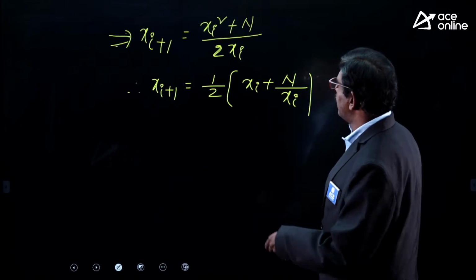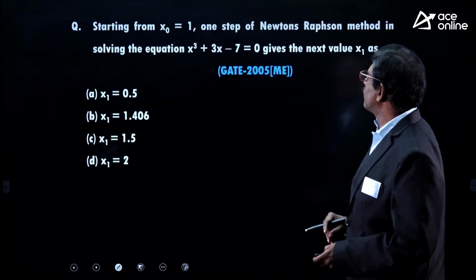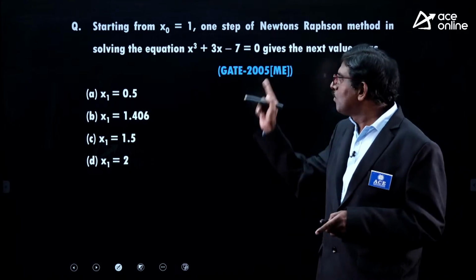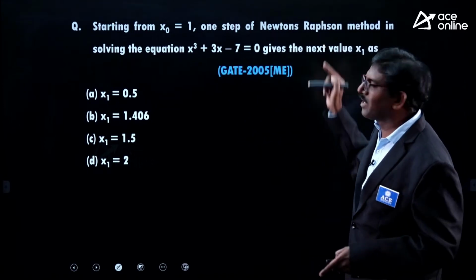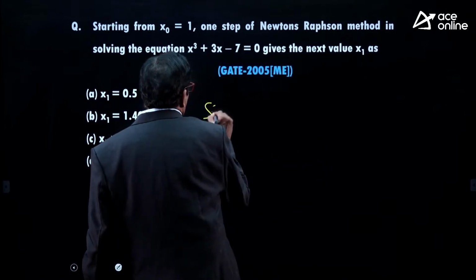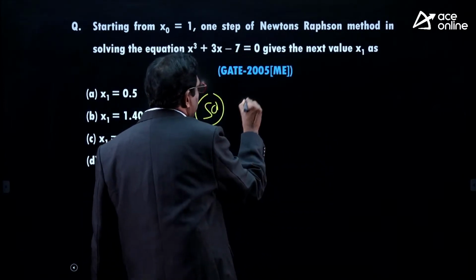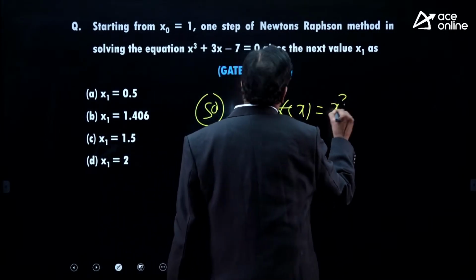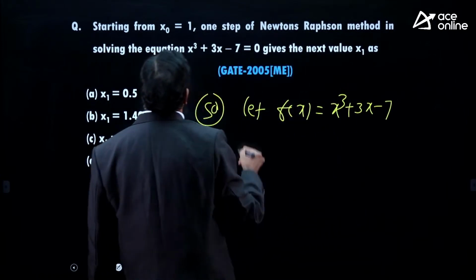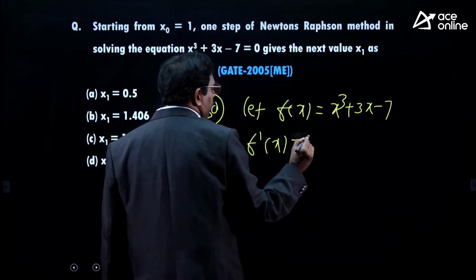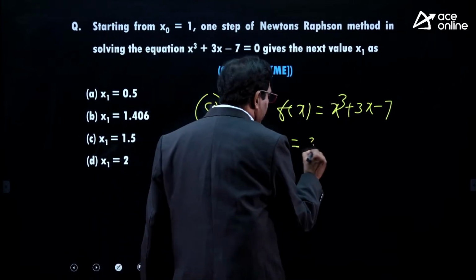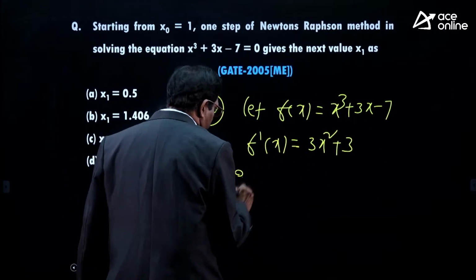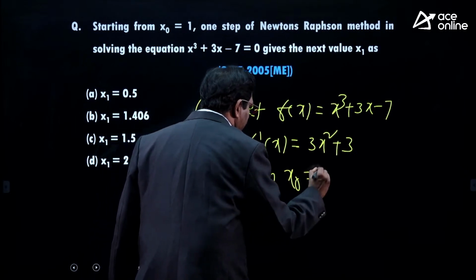Now you see, starting from x0 is equal to 1, one step of Newton-Raphson method. Given x0 is equal to 1, one step means x1 they are asking, only the first step of solving the equation x cube plus 3x minus 7 is equal to 0. What is f of x? Let f of x be x cube plus 3x minus 7. What to find? Because for the NR method, the derivative is required, that is 3x square plus 3. Any mistake?